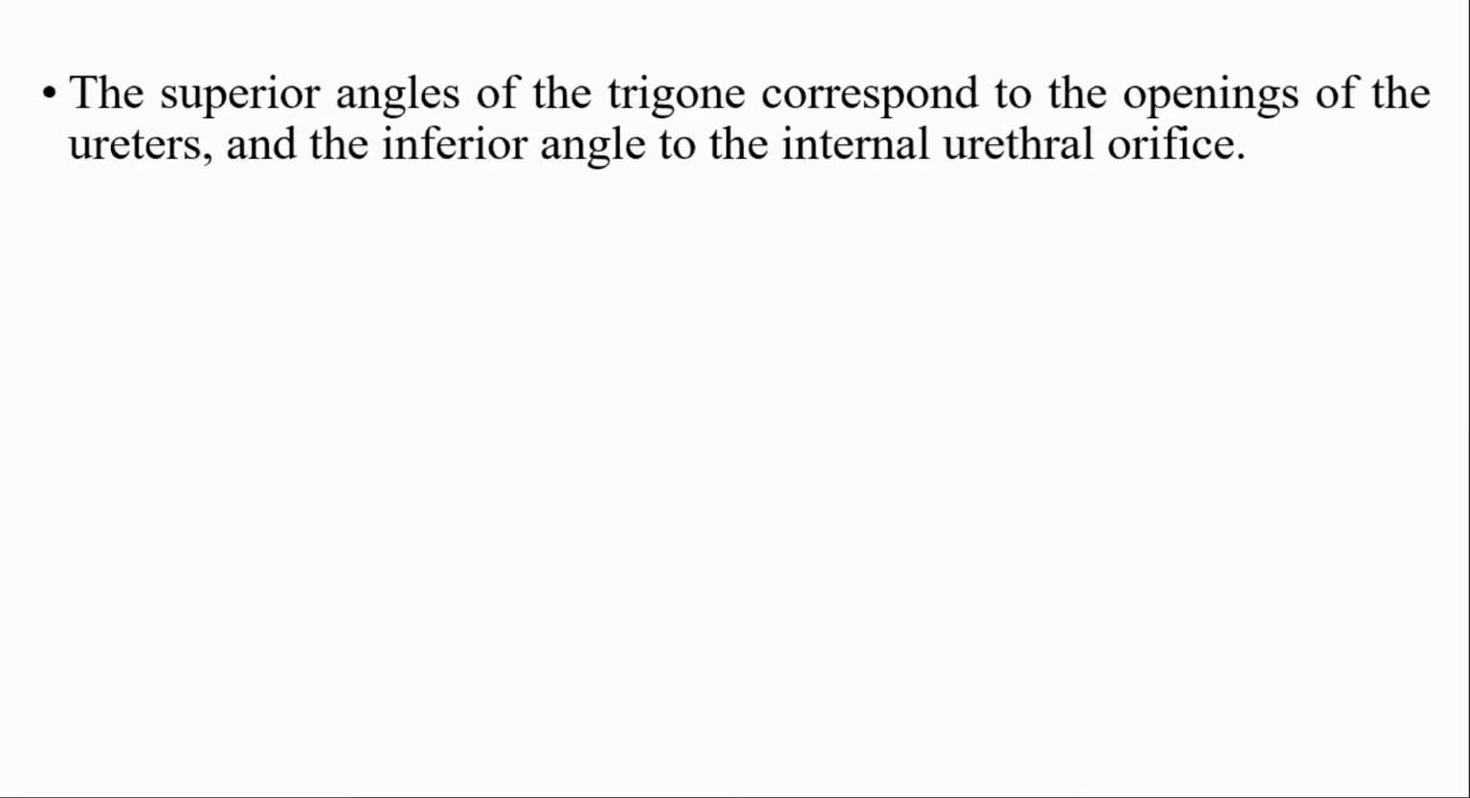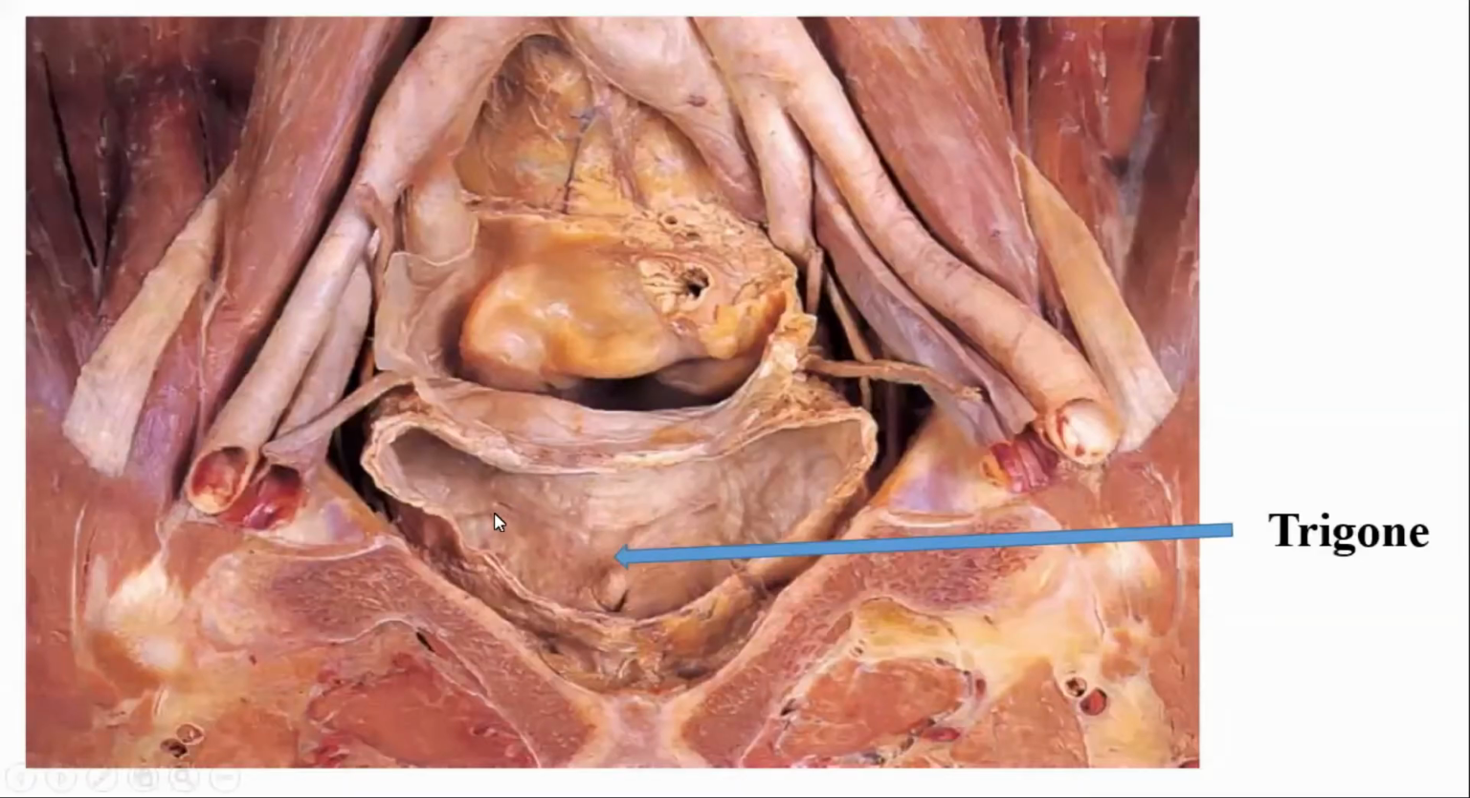And the superior angle of the trigone corresponds to the opening of the ureter, as I have just shown in the picture. And the inferior angle corresponds to the internal urethral orifice. So this is the superior angle, with the openings for the two ureters, and the inferior angle for the internal urethral orifice.